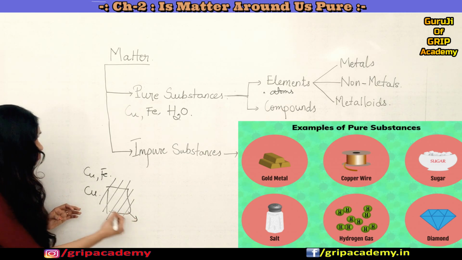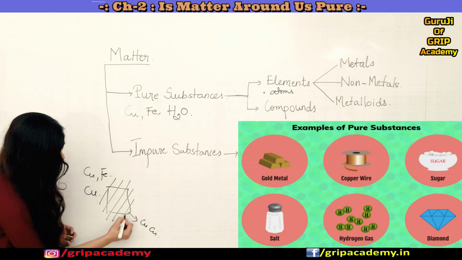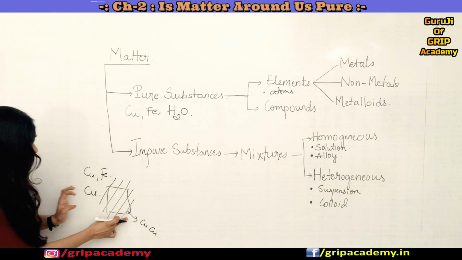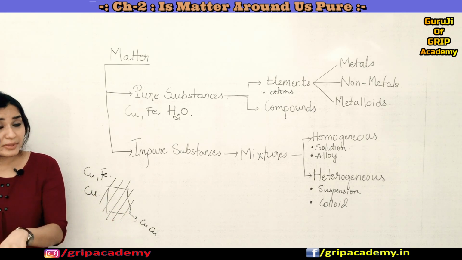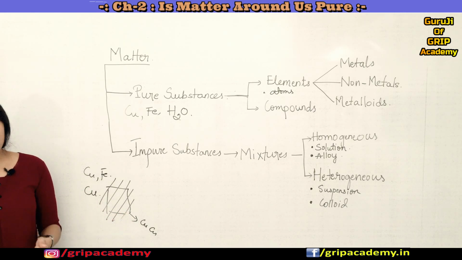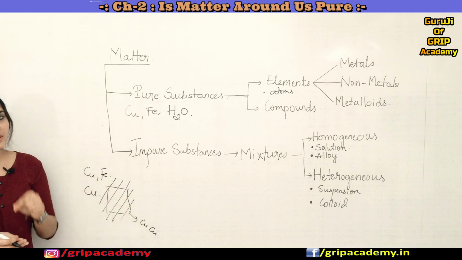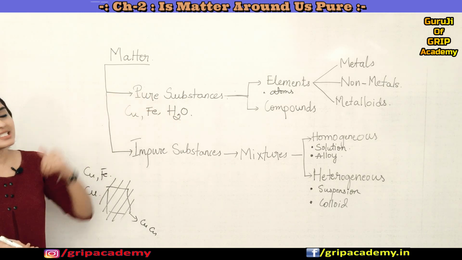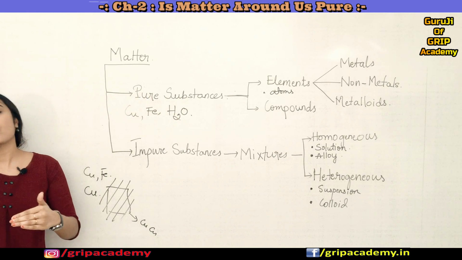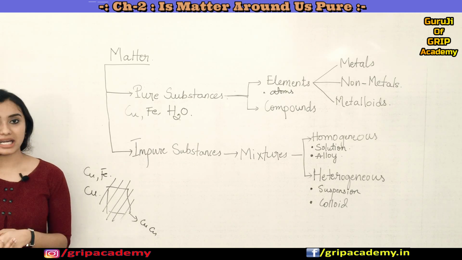These individual pieces will also consist of copper atoms. Even if I keep separating them, I am not able to break them down into simpler particles. That is why we say that an element cannot be further divided or broken down into simpler particles.